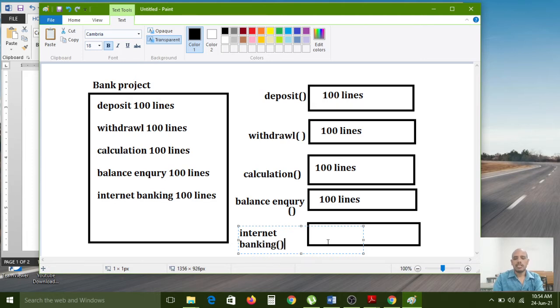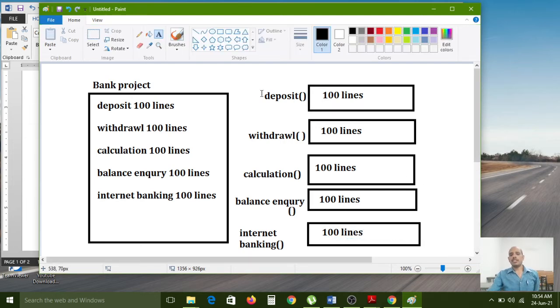Now finally, internet banking function, right? So here 100 lines of code. Like that I have divided all these functions. These 500 lines of code I have divided into small pieces, and those small pieces I can store using the functions. So in the deposit function I want to write the deposit functionality, and in the withdrawal function I want to write the withdrawal functionality.